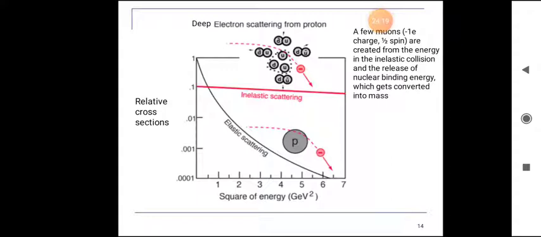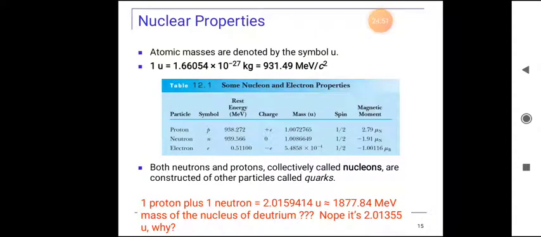Here we have shown relative cross section versus square of energy. This is deep electron scattering from a proton, also called inelastic scattering. A few muons, which have minus 1e charge and half spin, are created from the energy in the inelastic collision and the release of nuclear binding energy, which gets converted into mass.